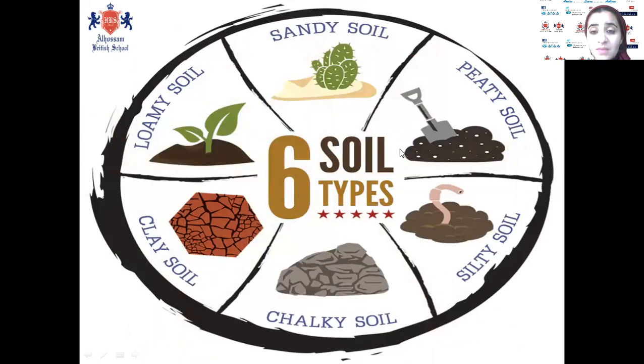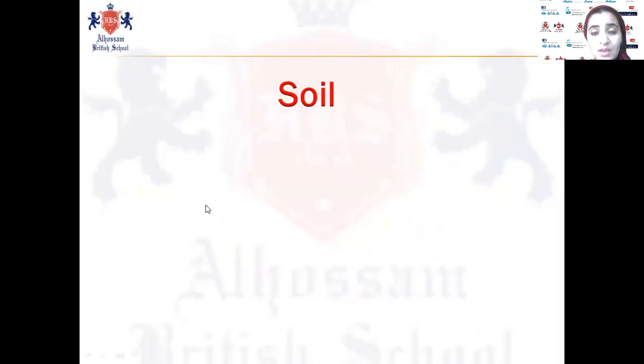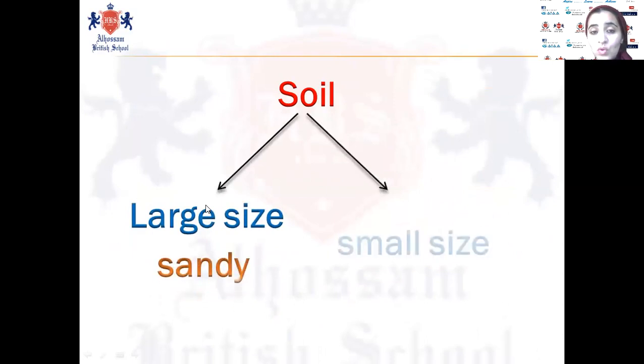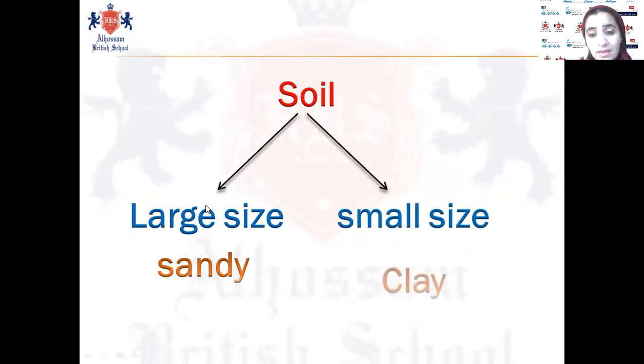We have 6 types of soil. Let's just mention them: sandy soil, peaty soil, silty soil, chalky soil, clay soil, and loamy soil. In your book this year, you will study only the sandy soil and the clay soil. We will classify them according to their particle size. If it's large size, it will be sandy soil. If it's small size, it will be clay soil.